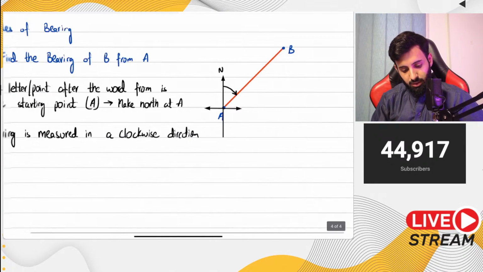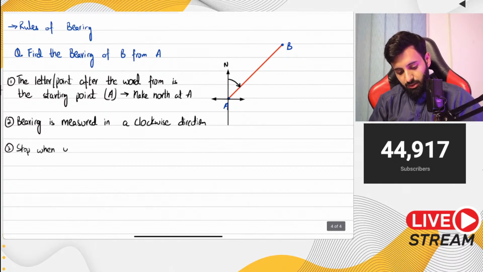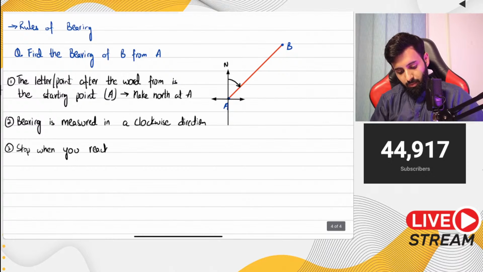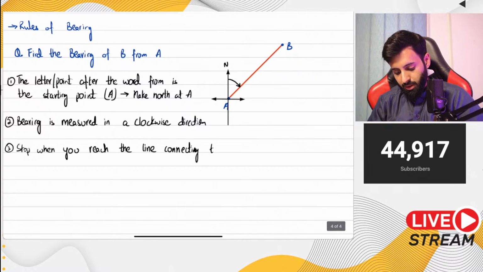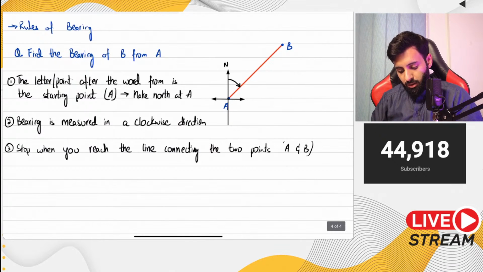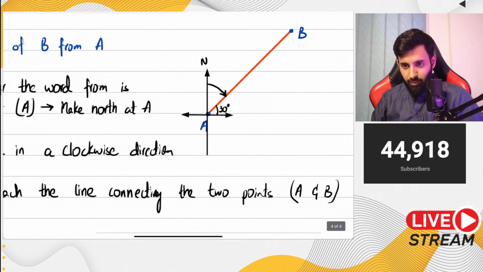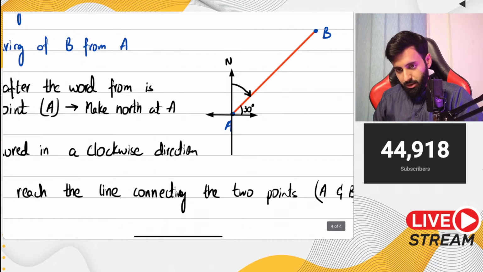So let's write that down. Stop when you reach the line connecting the 2 points, which in this case are basically A and B. Now let's say that this is the angle that you're given. Let's say this is 30 degrees. So this is north, this is east, this is west, and this is south.